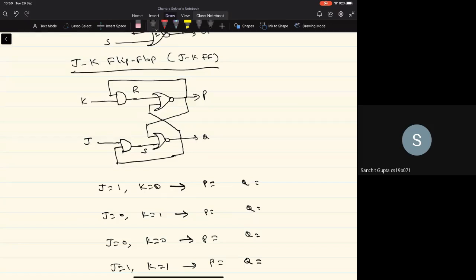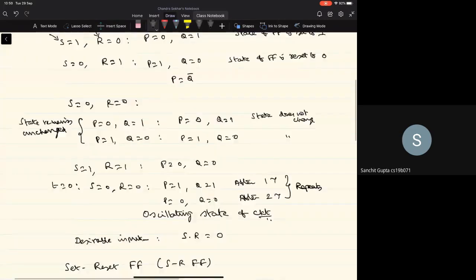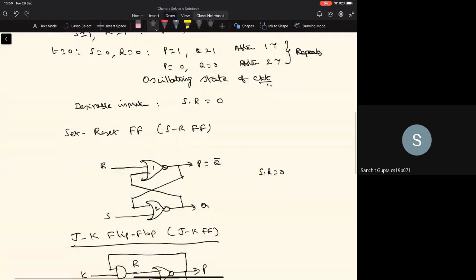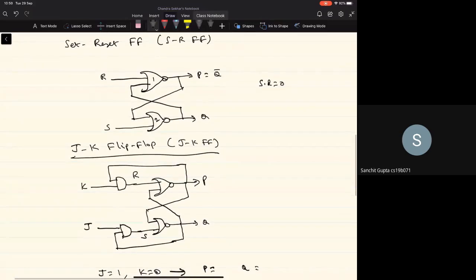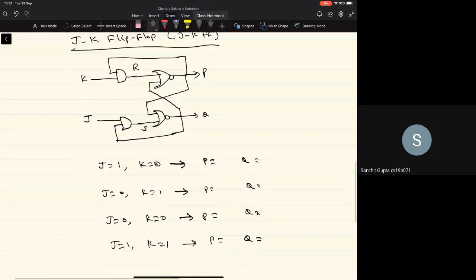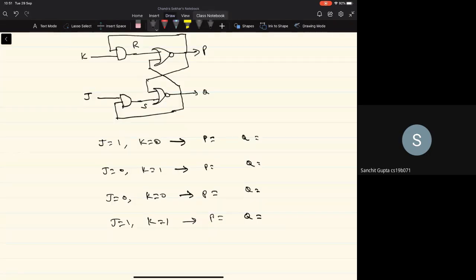Okay, maybe I leave it at this point, but please make sure that you understand the operation of this SR flip-flop, which is the set-reset flip-flop. And once you understand that, that forms the basic building block for the construction of the JK flip-flop, because we're building upon that. And now I want you to analyze the circuit to determine what will be the outputs P and Q for the different combinations of the inputs. So we'll see that there is a very interesting property this JK flip-flop will have. Okay, maybe I'll stop at this point. Are there any questions?